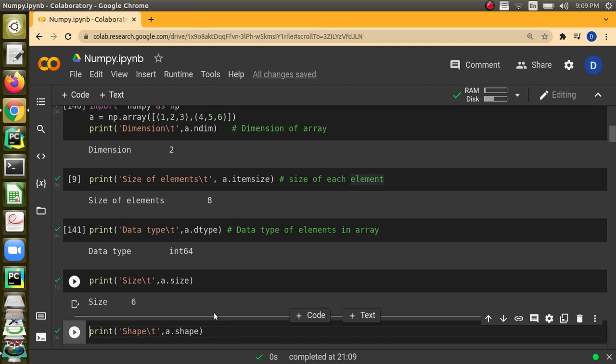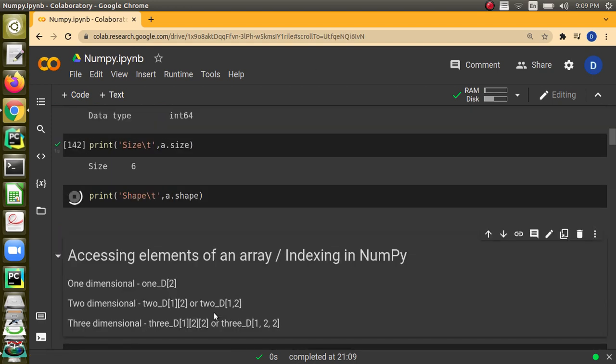Even if it is a multi-dimensional array, it will just tell the total number of elements. It will add the elements in each dimension and give us the total. Shape is going to tell the shape of the array. Here it is 2-dimensional, so it is giving 2, 3.